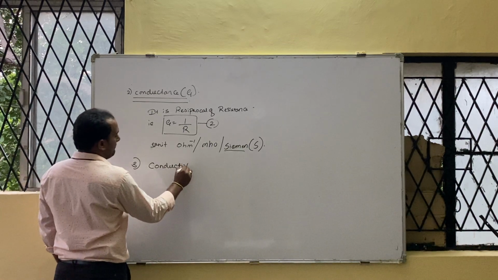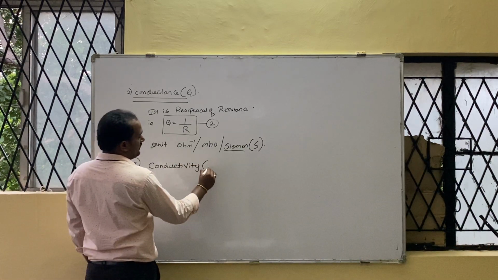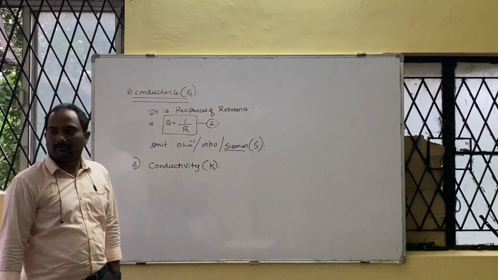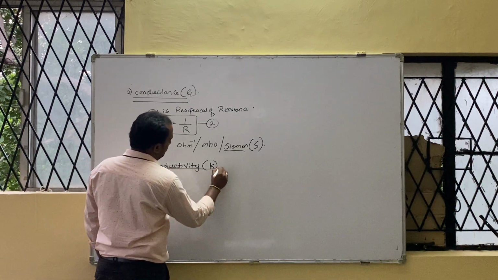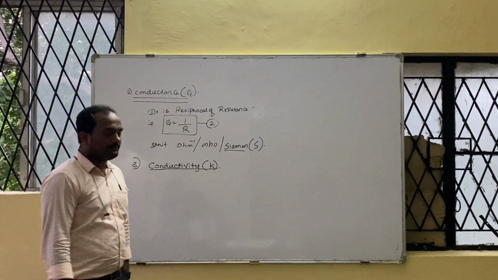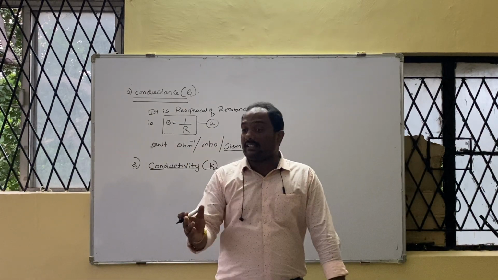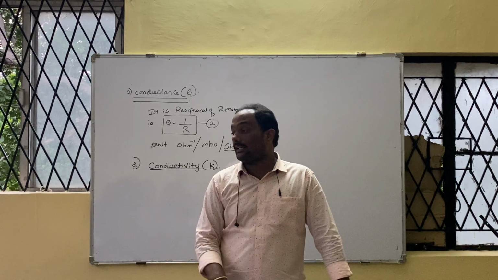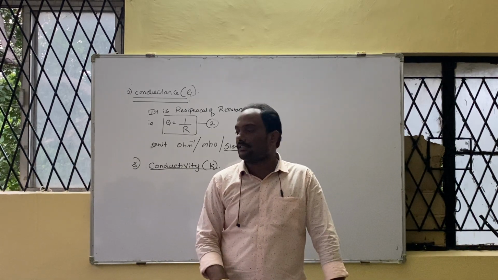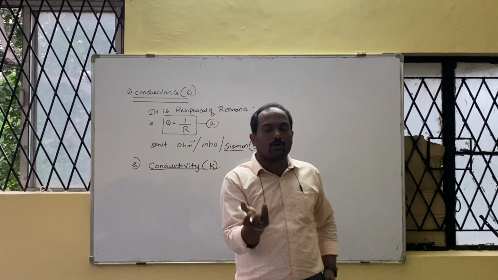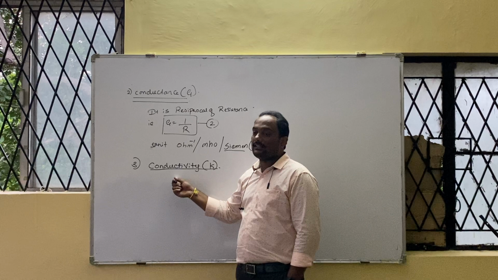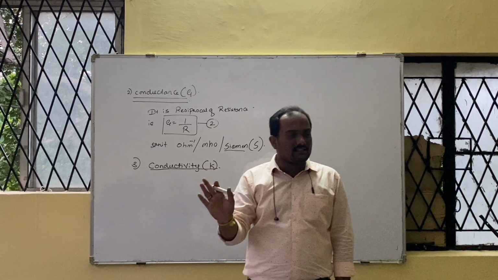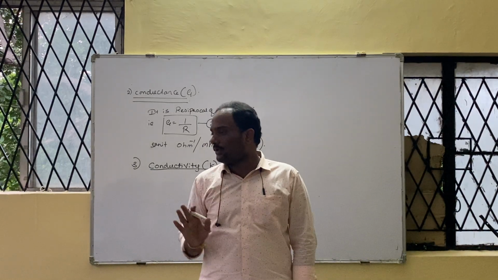Then the third term: conductivity, with a small k. You already know resistivity. What is the resistivity symbol? Rho. What is the resistance symbol? R. What is conductance? G. If conductance is the reciprocal of resistance, then what about conductivity? Is it not the reciprocal of resistivity? Conductance is definitely the reciprocal of resistance, 100%, there is no doubt, because both are exactly opposite.